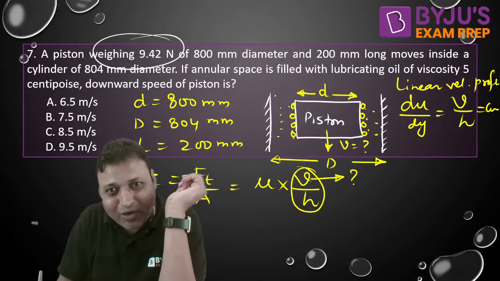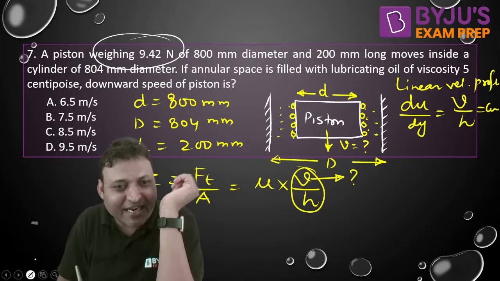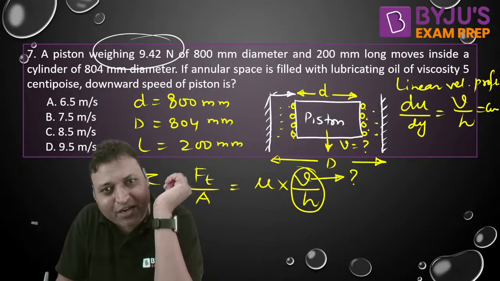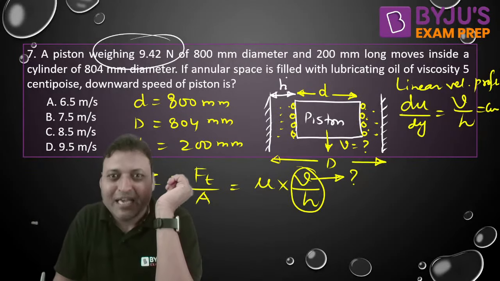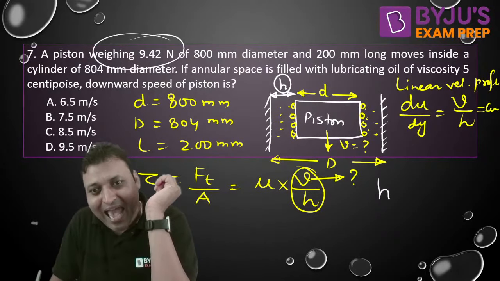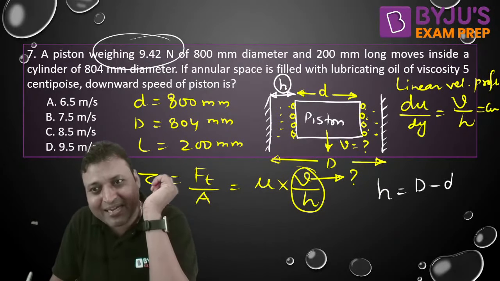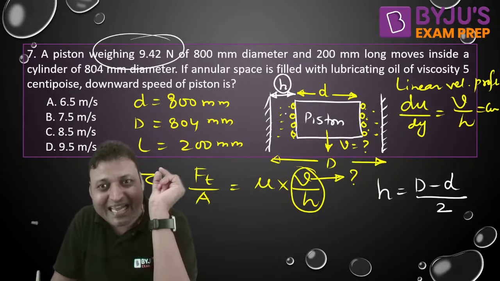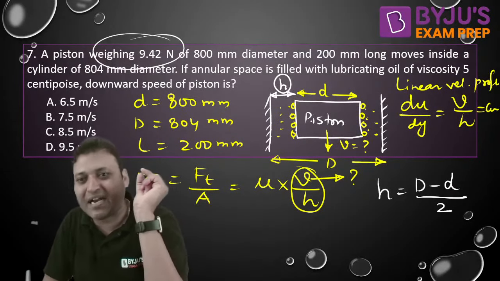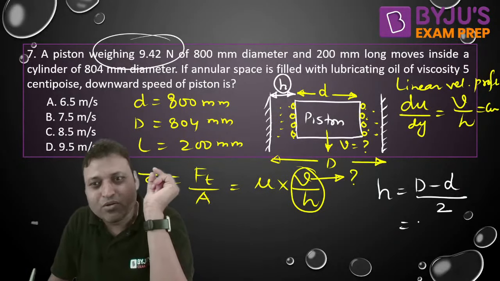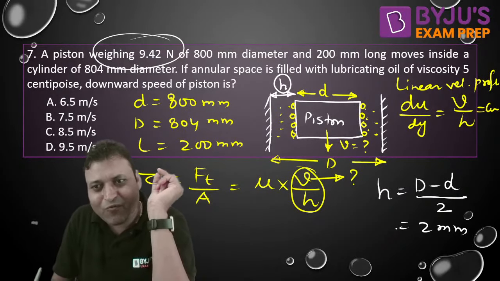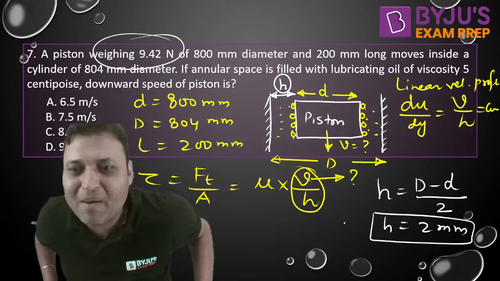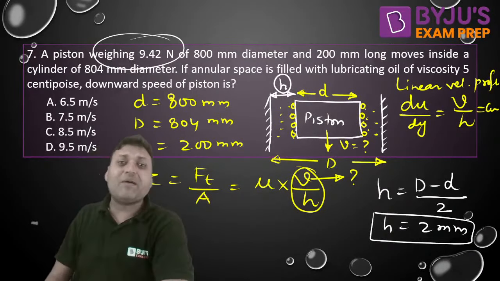What is h? What is the thickness of the fluid? The thickness of the fluid is the distance between the fixed and the moving surface. Here also people commit mistake. H is not equal to D minus d. It is (D minus d) by 2. The thickness of the fluid is the gap between the piston and the outer cylinder. That is equal to 2 mm is the value of H. H will be 2 mm. H will not be 4 mm.